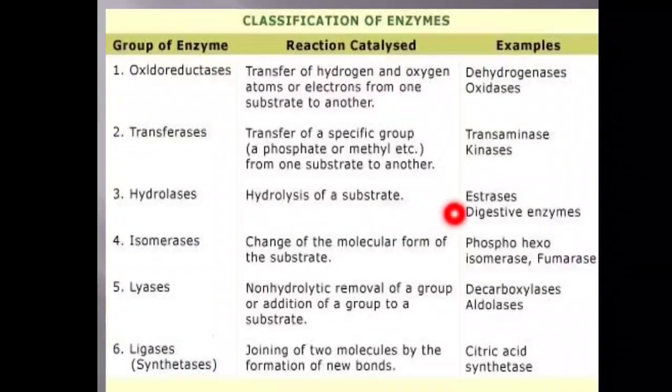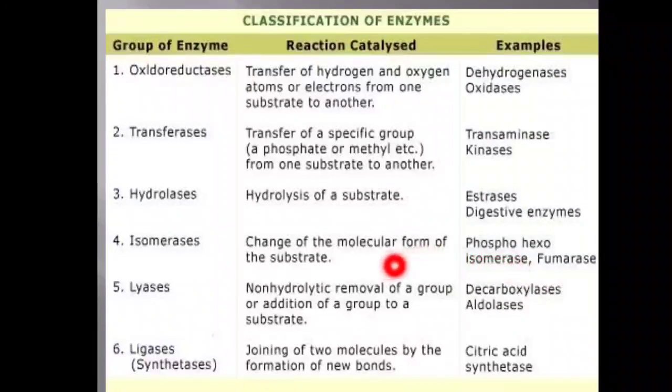Usually, esterases and digestive enzymes are the examples for these hydrolases. And the fourth one is the isomerases. Here also the word says that these enzymes change the molecular form of the substance. That means they bring about isomerization of the substance. Phosphohexose isomerase and fumarase are the familiar examples.